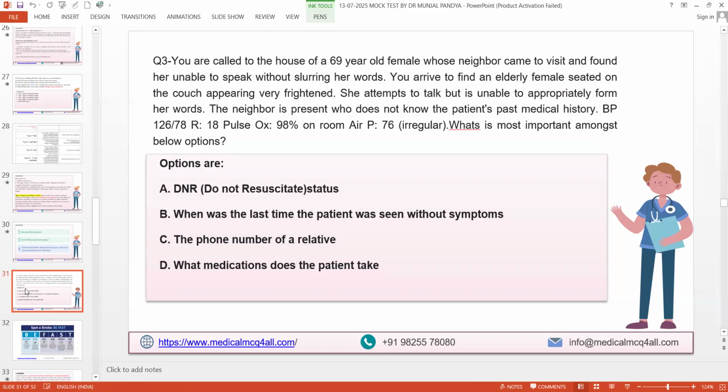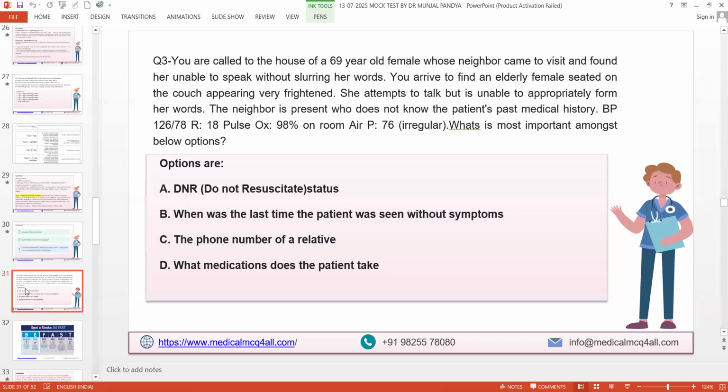You are called to the house of a 69-year-old female whose neighbor came to visit and found her unable to speak without slurring her words. You arrive to find an elderly female seated on the couch appearing very frightened. She attempts to talk but is unable to appropriately form her words.